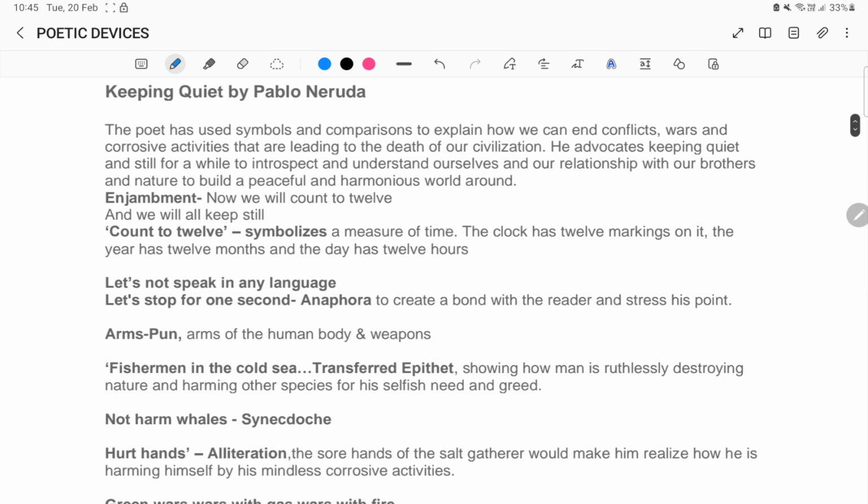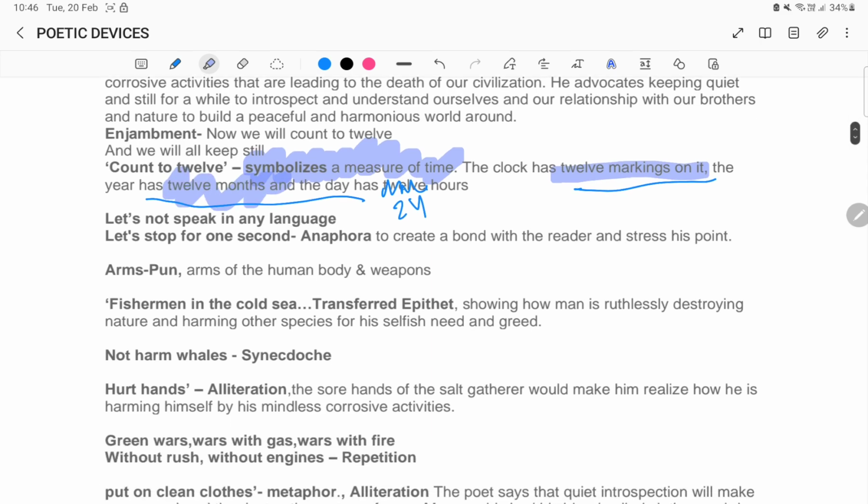Count to 12 symbolizes a measure of time. The clock has 12 markings on it, and the year has 12 months, and the day has... Okay, here it's wrong. A day has 24 hours. I don't know why it's trying to change fast. So basically, here count to 12 is just symbolic of a measure of time. Basically, the clock has 12 markings on it and the year has 12 months in it. That's that. Now, let's not speak in any language.